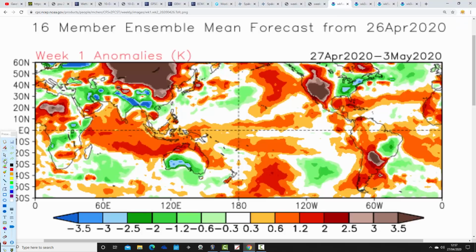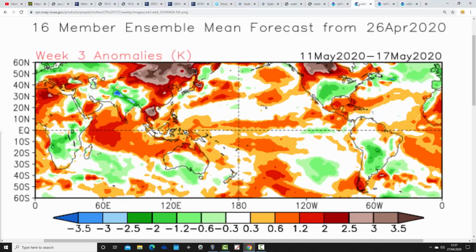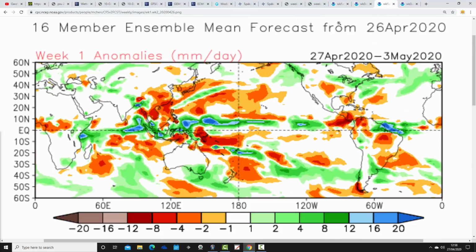Temperature anomalies in the week ahead with CFSV2 from the 27th of April to the 3rd of May: overall average to slightly below average. Week 2 temperature anomalies from the 4th to the 10th of May: overall average to slightly above average, but not a big deviation in either week. Week 3 goes definitively colder than average. This will be 11th to the 17th of May, substantially below average temperatures then, and we keep those below average temperatures into week 4, which is the 18th to the 24th of May, continuing to be cooler than average.